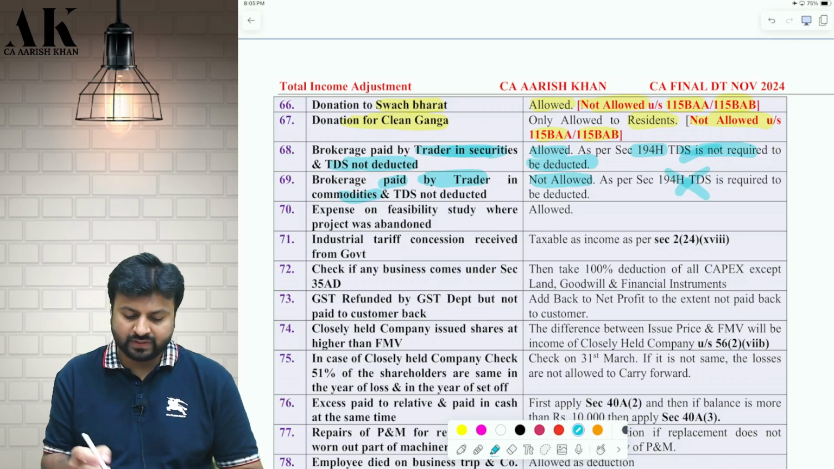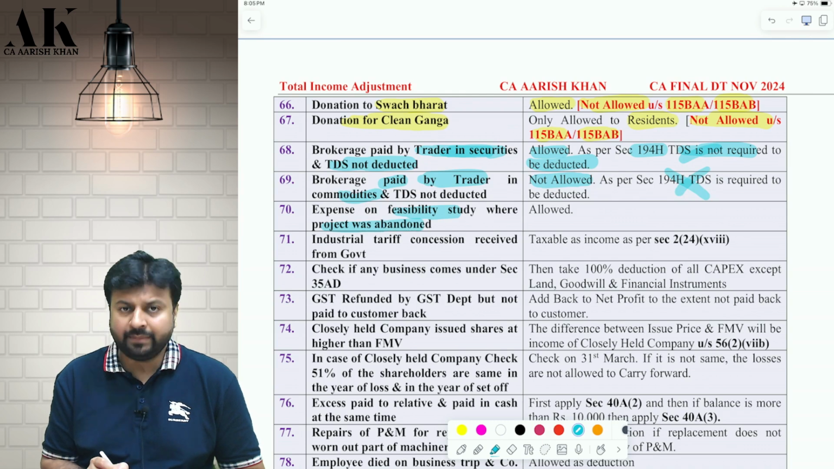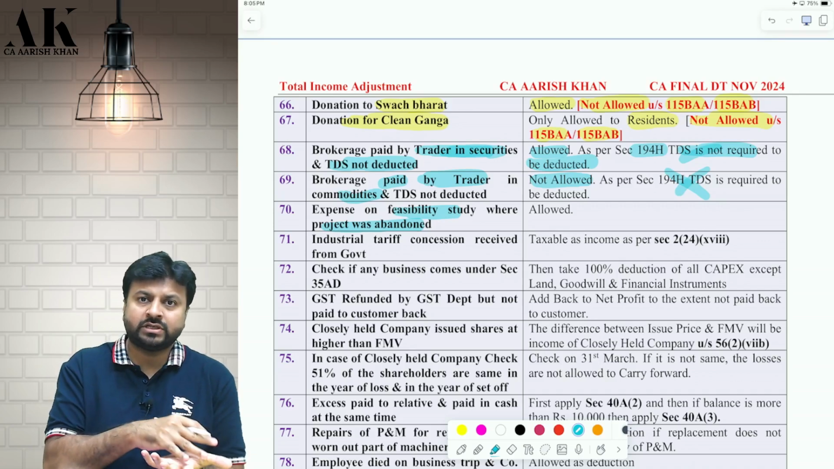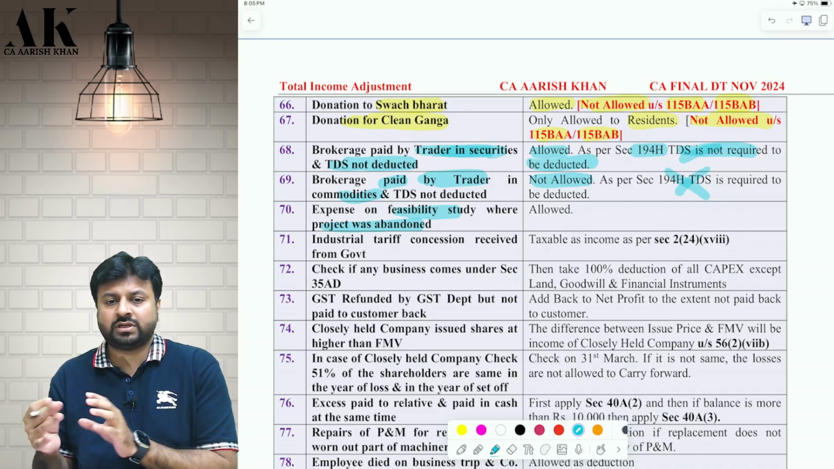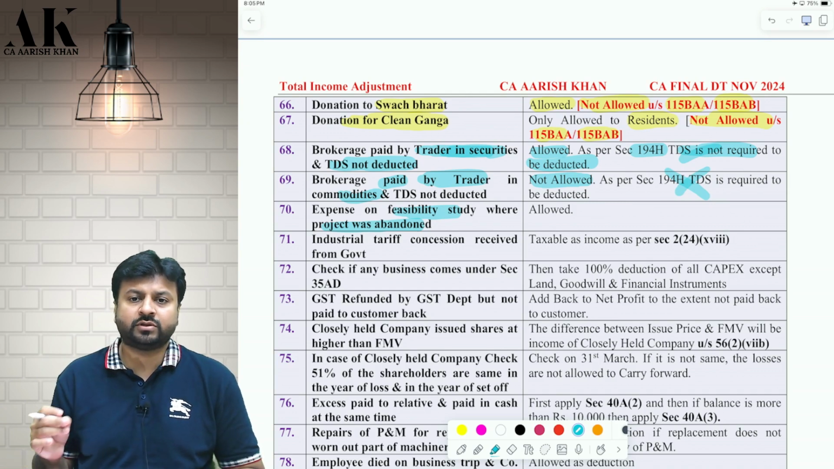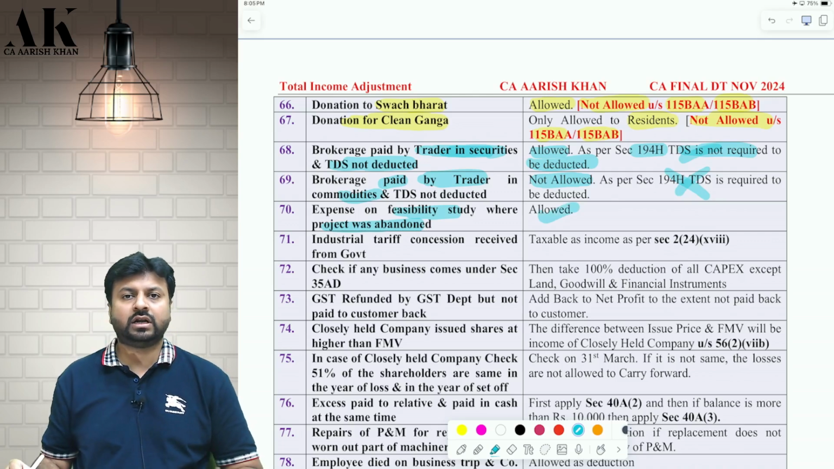Okay. Next one, expenditure incurred on feasibility study where the project was abandoned. We were doing some feasibility study on whether to start this project or not, and unfortunately we were not able to start the project. The project was abandoned. Don't worry, the government will allow you that as a deduction under the income tax law under 37(1).